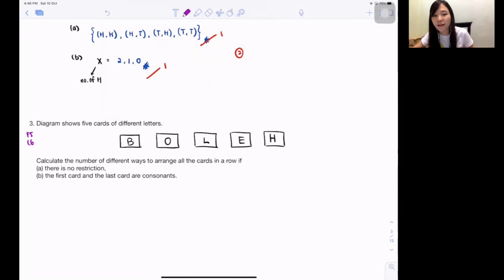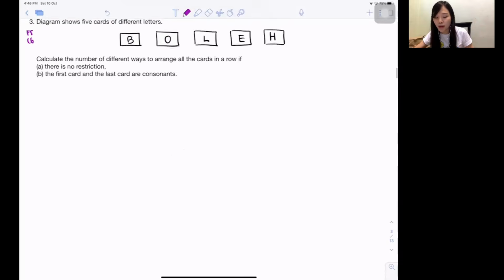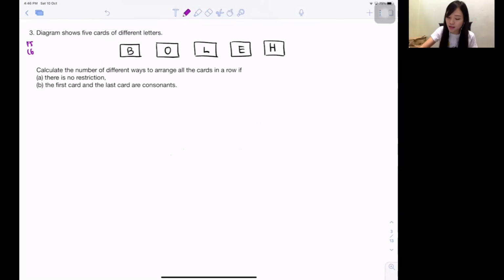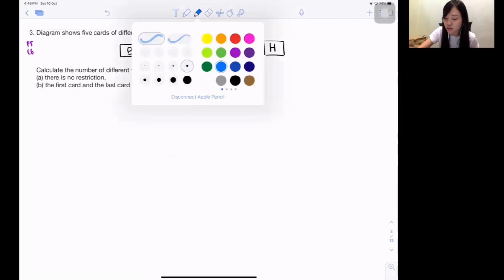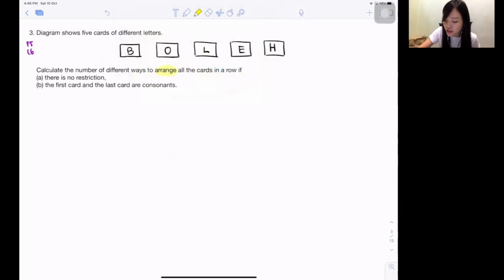So the diagram shows 5 cards of different letters. You can see BOLEH has 5 letters there. Calculate the number of different ways to arrange. Do you see the keyword? Arrange. I saw the word arrange, that means arrangement is important, right? Isn't it this question uses nPr, using P, not using C, okay? They say arrange all the cards in a row. So they want to arrange all of them. Just now, remember the boys and girls, they had 9 people and wanted to choose 3. But this one, they have 5 letters and want to choose all 5 because they say all the cards, okay?